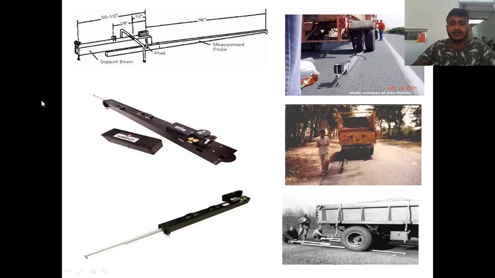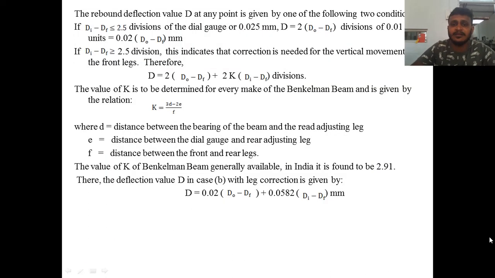So this is a standard equipment where you can see here is the figure of how the BBD test setup is inserted between the clear gap of the dual wheel load assembly. Then the rebound deflection value D at any point is given by one of the following two conditions. If DI minus DF is not more than 2.5 divisions of the dial gauge, or 0.025 mm, D is equal to 2 times (D0 minus DF) divisions of 0.01 mm units, which will be equal to 0.02 (D0 minus DF).